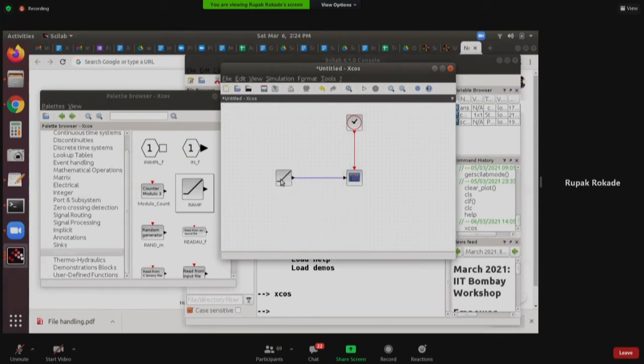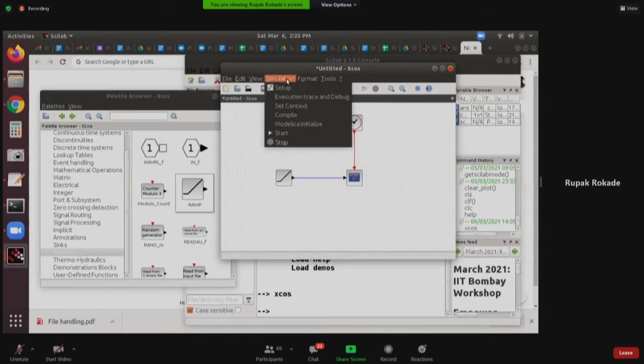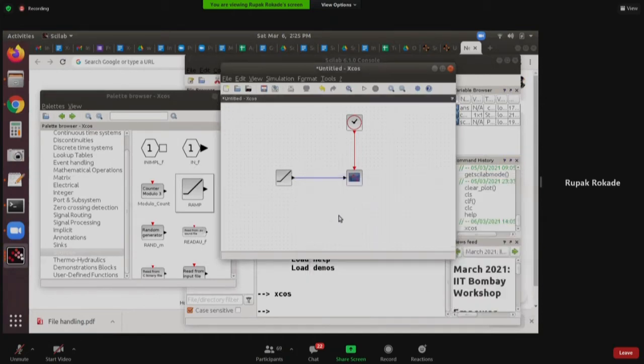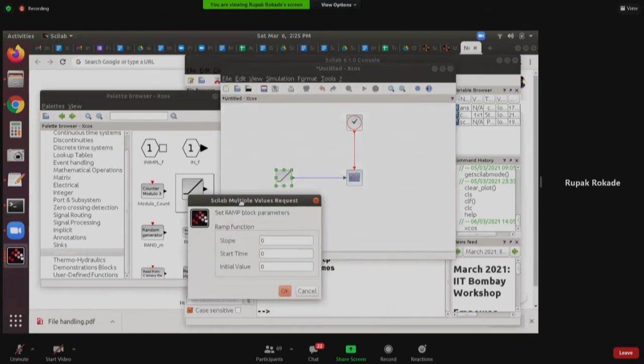Now what I want to do is I want to run this simulation not in real time, because it is going to take a lot of time to generate a ramp. If I give a very small slope, it will take a lot of time. So I'll switch the simulation to not real time, it is 0. And I will choose the value of slope to be.